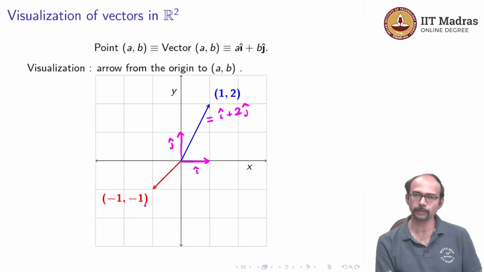Similarly, here we have minus 1 comma minus 1. So, that is your point, and if you think of it as a vector in R2 in the traditional sense, you draw an arrow from 0 0 to minus 1 comma minus 1 with the tip at minus 1 comma minus 1. Okay, and we can also think of this as minus i minus j. Certainly, this is how you will do it, for example, in physics.